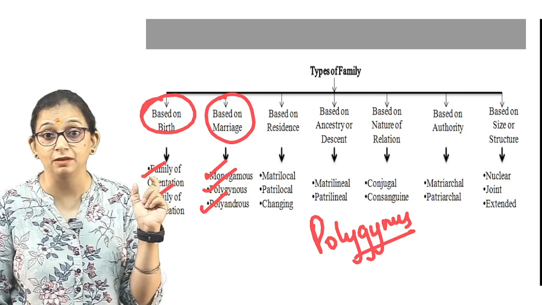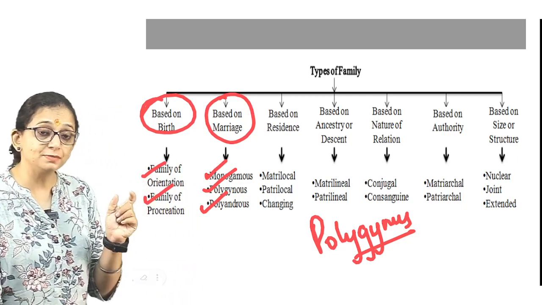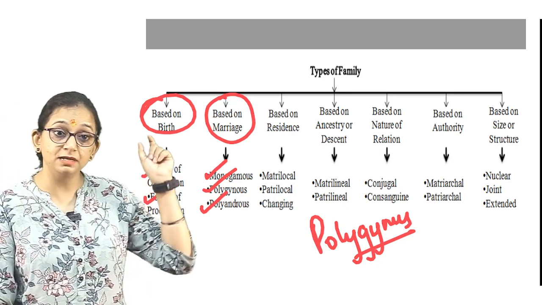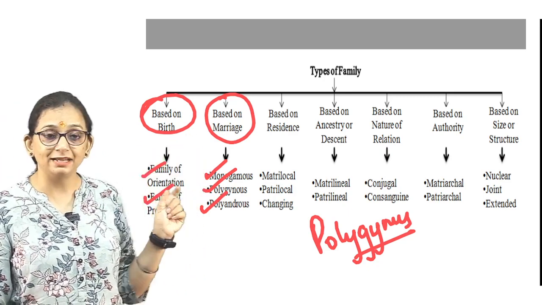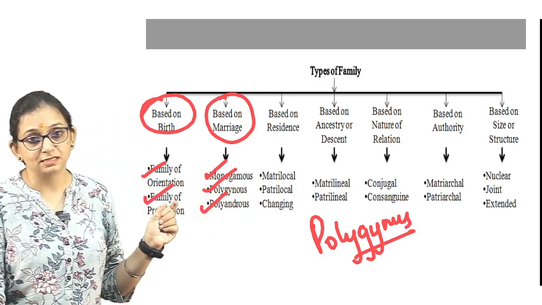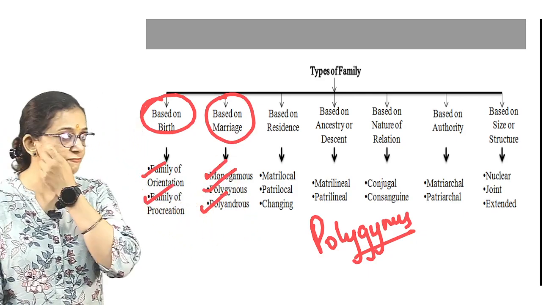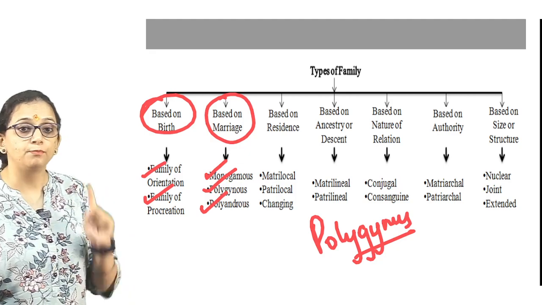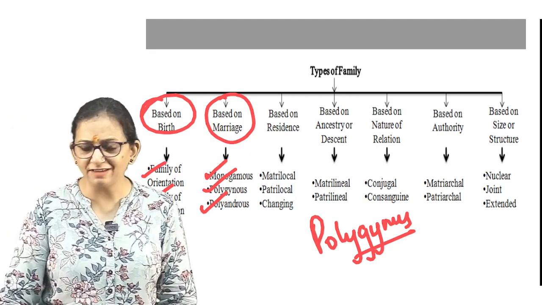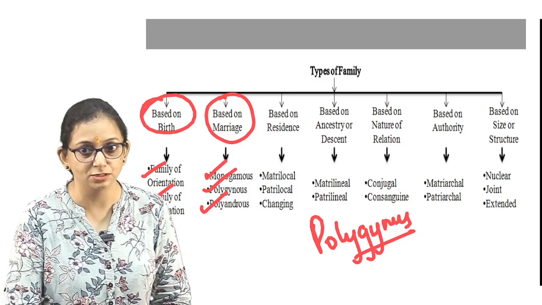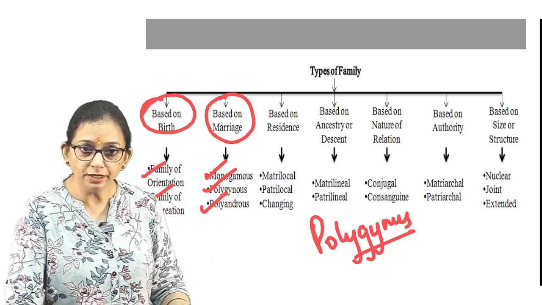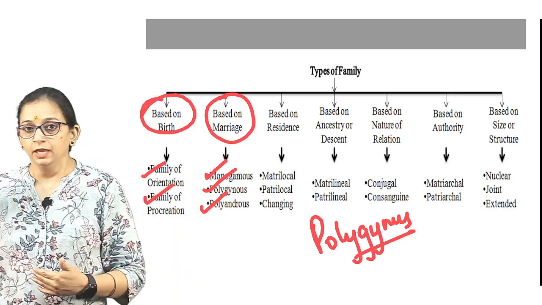Androus means male. So polyandrous: poly means more and androus means males. Similarly, poly means more and gynous means female. So when there is more than one male in a family and only one wife, it is called a polyandrous family. So one wife and two husbands. The children are either born or adopted by each of them.